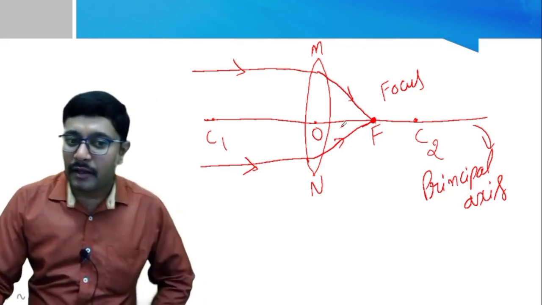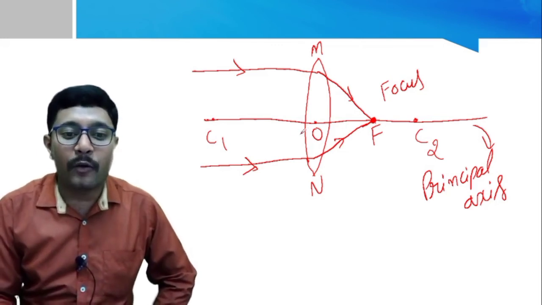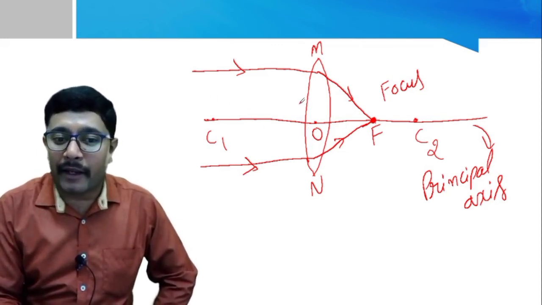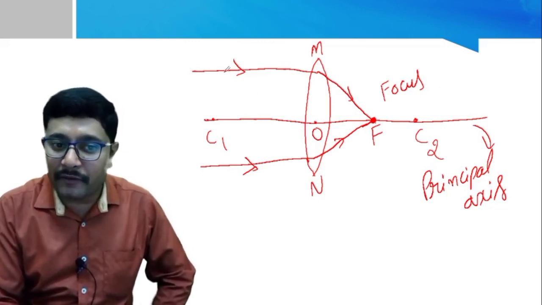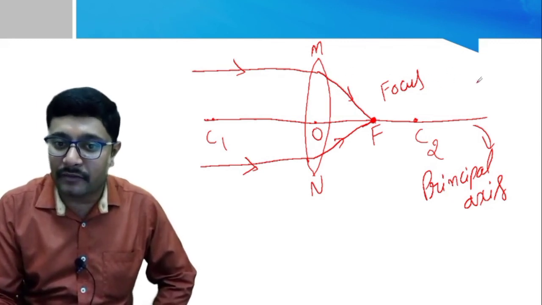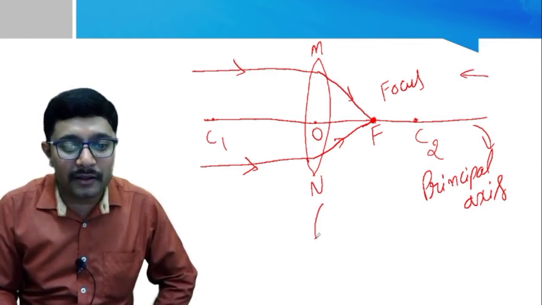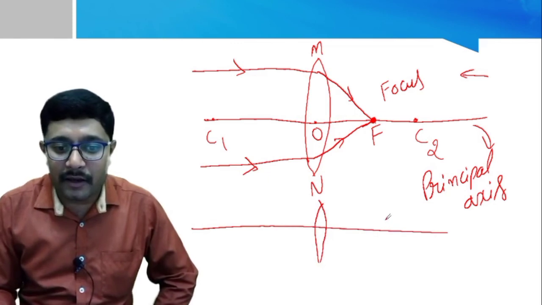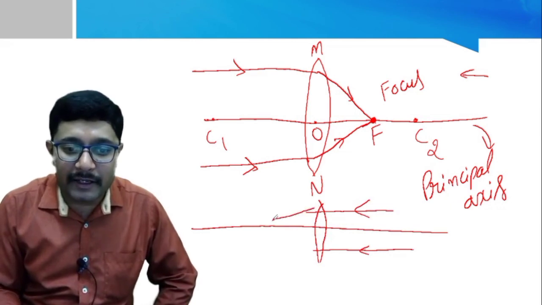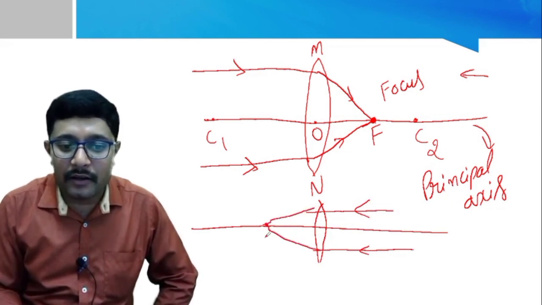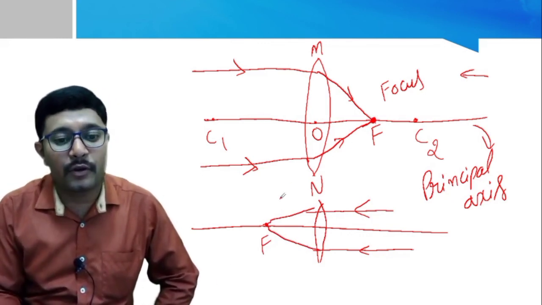But unlike spherical mirrors, it has one more interesting property. Now we will pass the light ray from center of curvature 2, from this side. Now it is moving from left to right. Now we will change the direction of the light rays, that is from this direction. You know what we can see? If the light ray passes from this direction, all the light rays get converged here. Again, here also we will get the same focus. See, focus is present on the RHS also, LHS also.